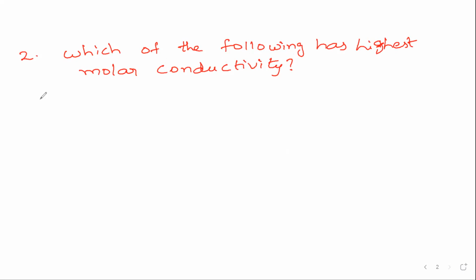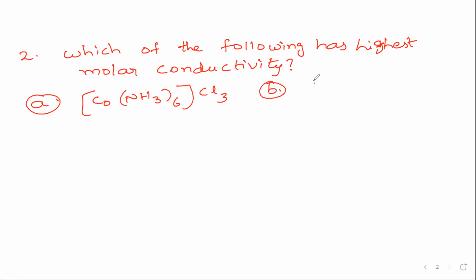So option 1, that is option A, is [Co(NH3)6]Cl3, with Cl3 outside, based on the table which I have given for Werner's theory. Please see the table. Option B is [Co(NH3)5Cl]Cl2, with 1 Cl inside and 2 Cl outside the coordination sphere.